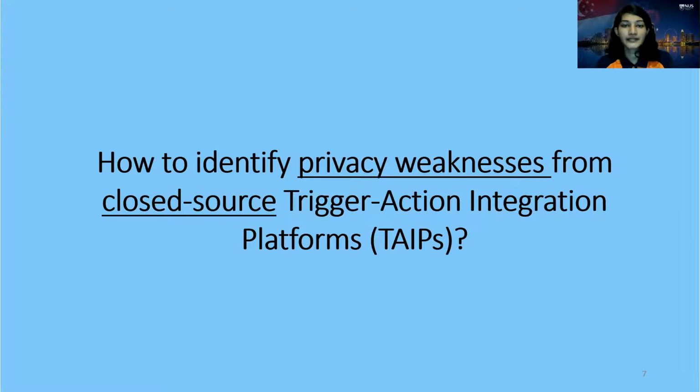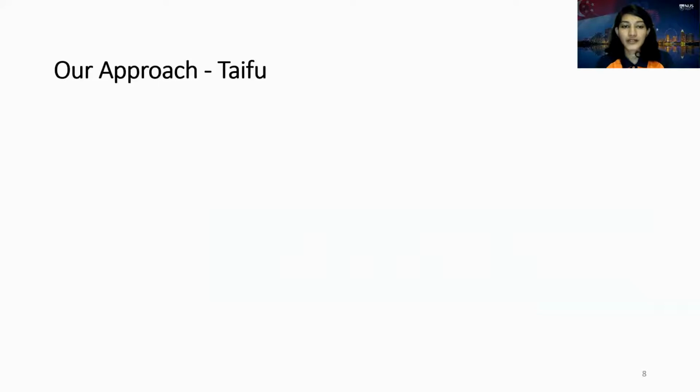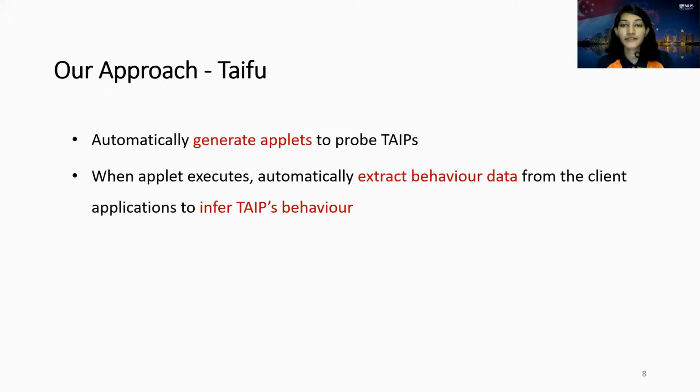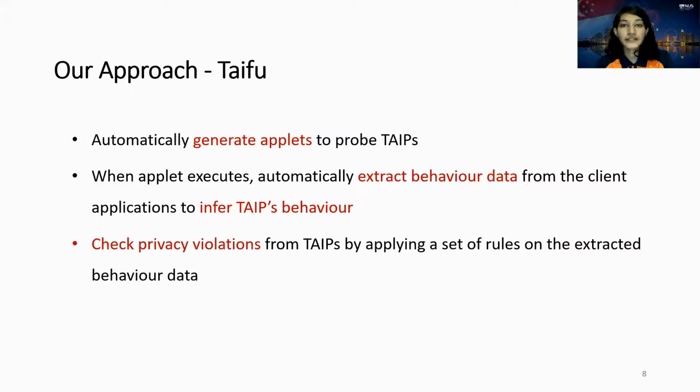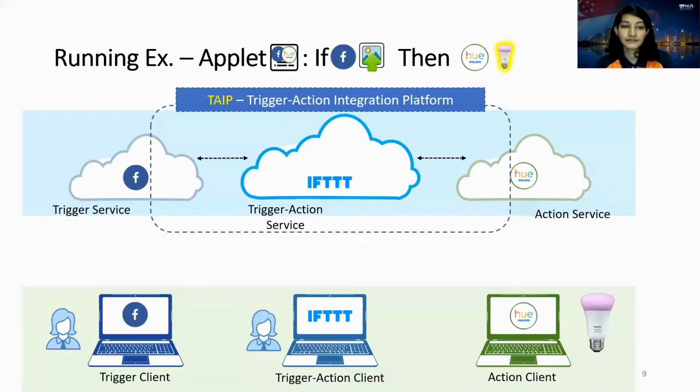The main challenge is the closed-source nature of the TYPs. We proposed an approach called TYPHO to identify privacy weaknesses of TYPs. It automatically generates applets to probe different TYPs. When applets are executed, it automatically extracts behavior data from the client applications to infer the TYP's behavior. Next, we characterize and check 5 types of privacy violations using a set of rules applied on the extracted behavior data. To explain the approach, I'm using an example of this applet.